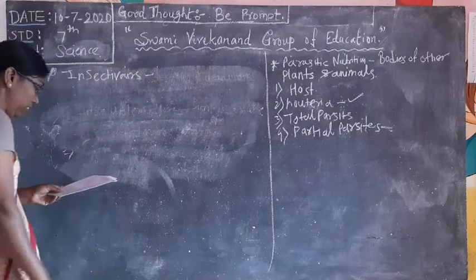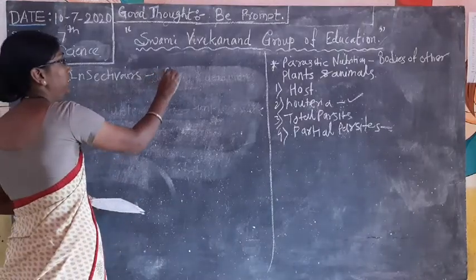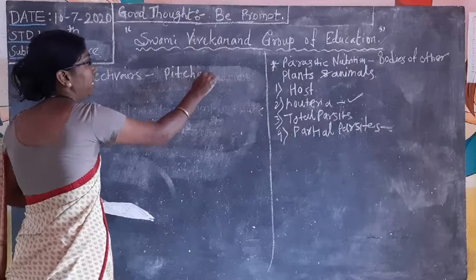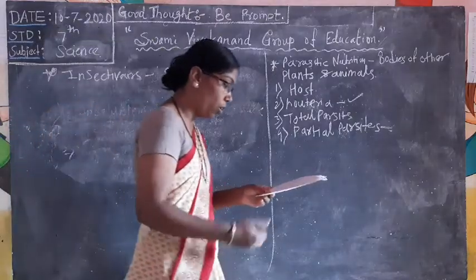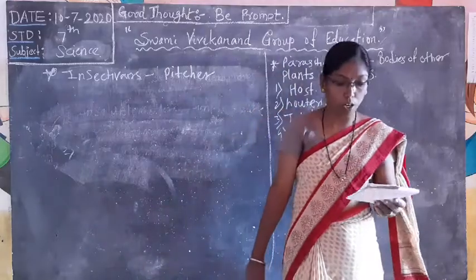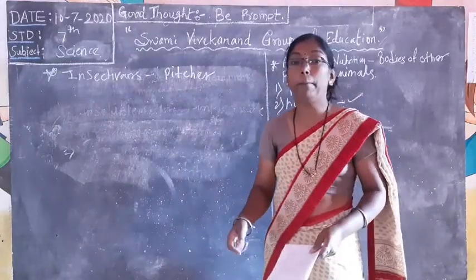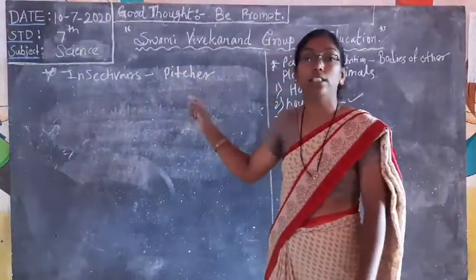Insectivorous nutrition. The example is the pitcher plant, which they gave you in the textbook. They make their own food but they absorb, they depend on insects. Absorption is important.